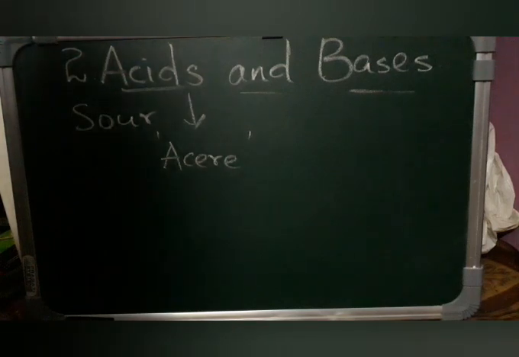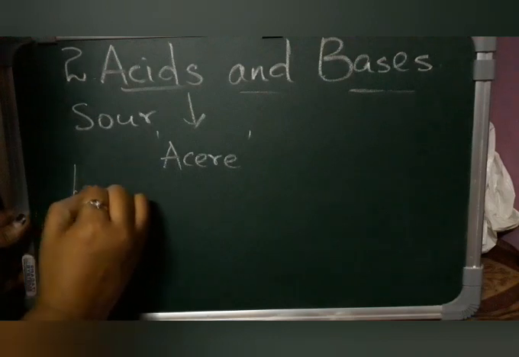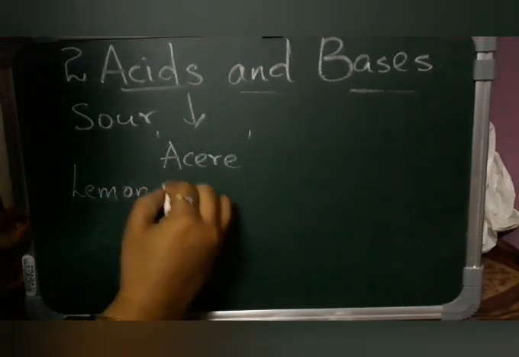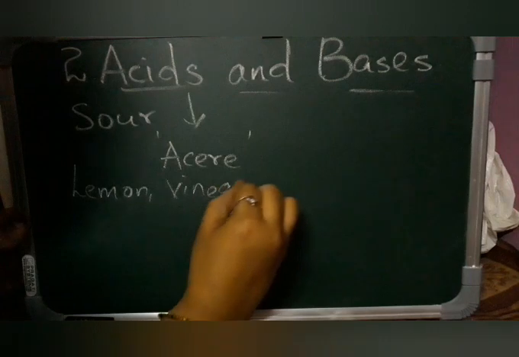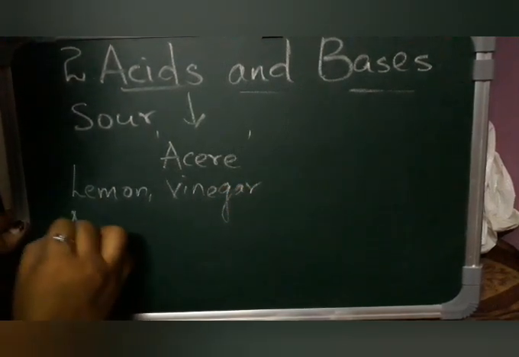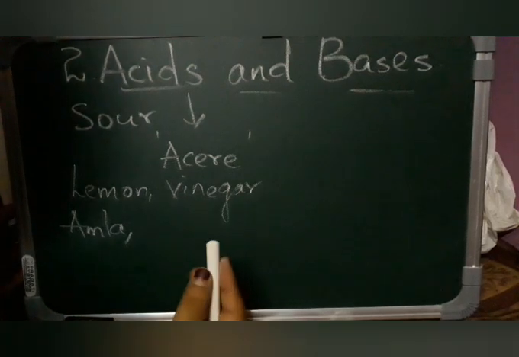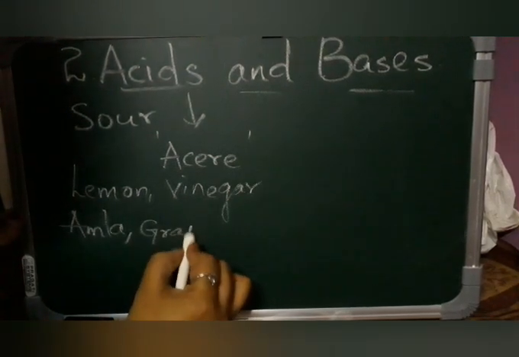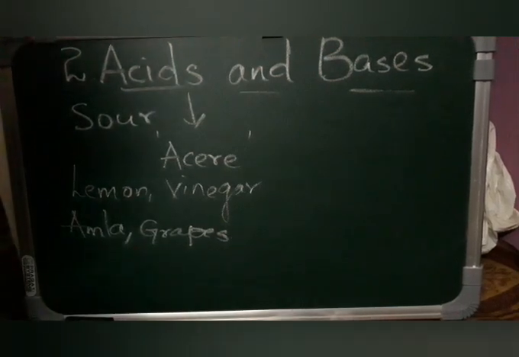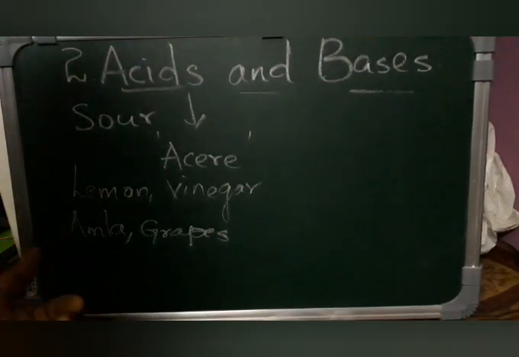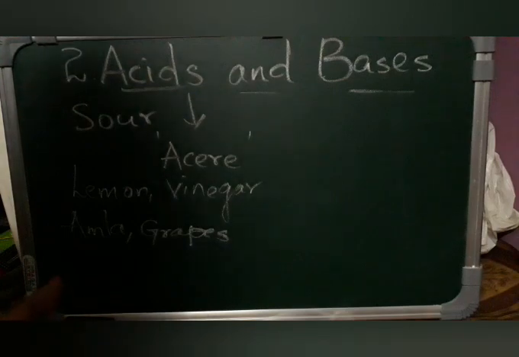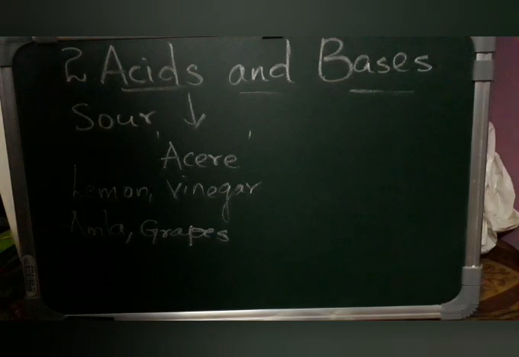Usually, for example, you can take lemon, vinegar, amla, which is gooseberries, and grapes. So many examples we have. These are all things which are acidic in nature, but these natural acids will never burn your skin, and they are very healthy for your body.